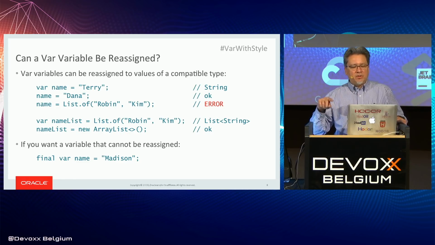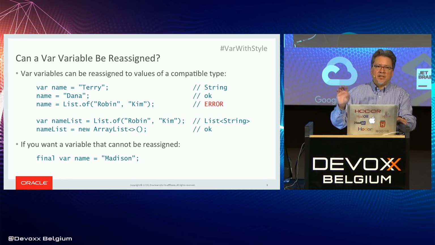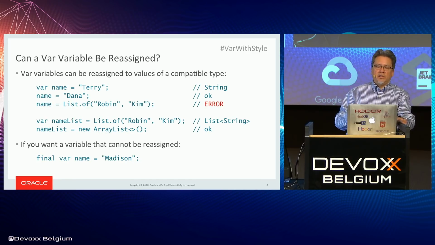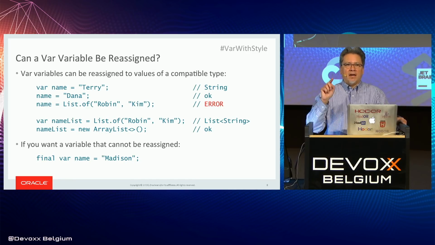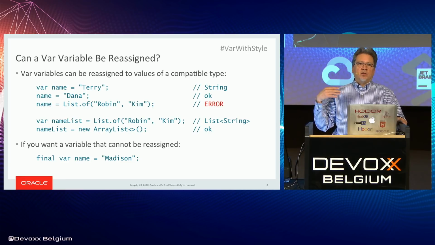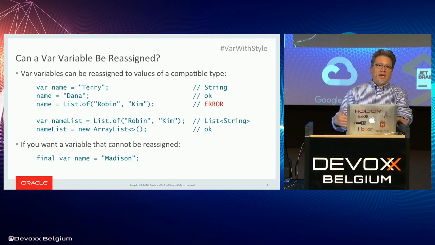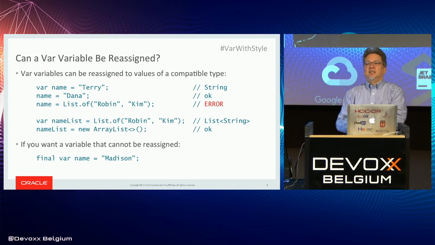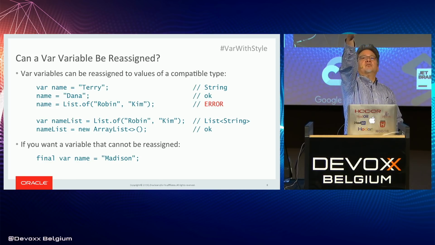Now the question was, what happens if you swap this? If you say var nameList equals new ArrayList, and then maybe you put in enough information there to make sure that it gets to be ArrayList of String, and then you reassign it later on to List of Rob and Kim. That will cause an error because the variable now has the implementation type, and you are trying to assign a supertype to a subtype. So yes, your intuition was correct on that. More questions? Yes, gentleman, right here.